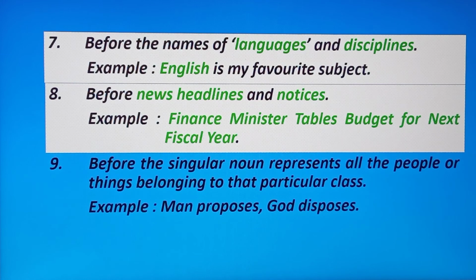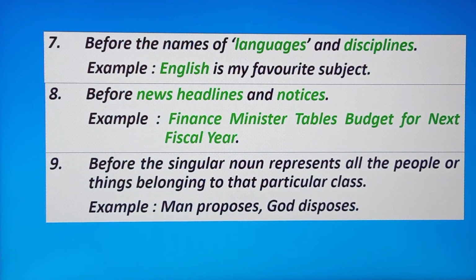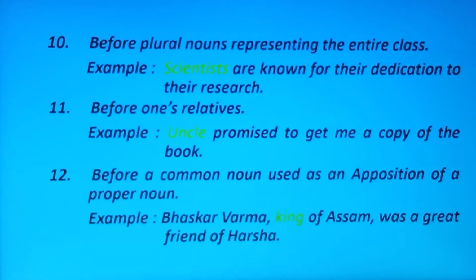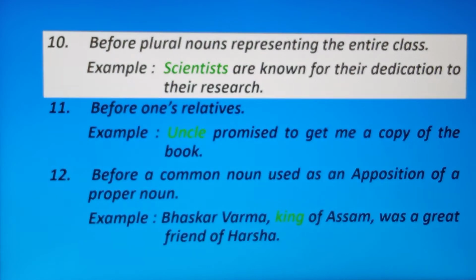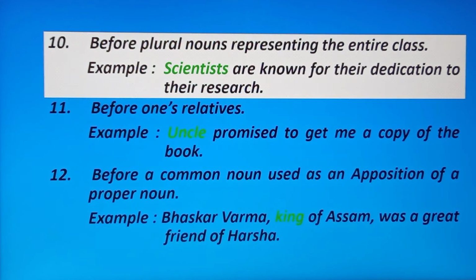Okay. Number 9, before the singular noun representing all the people or things belonging to that particular class. Okay. For example, man propose, God dispose. Okay. Number 10, before plural nouns representing the entire class. Now see the example. Scientists are known for their dedication to their research. Here scientists is what? Plural nouns, and scientists are representing all the scientists.